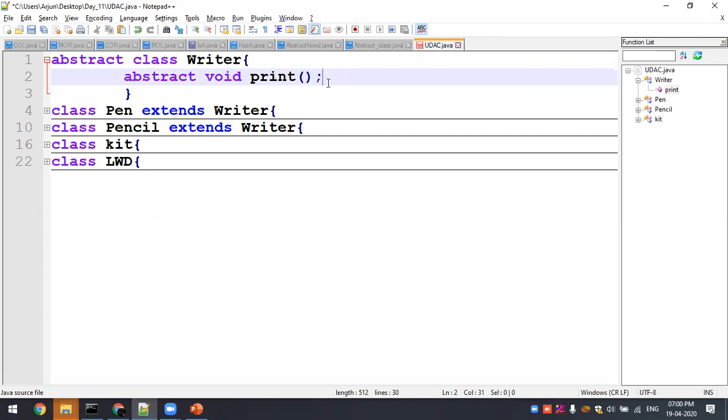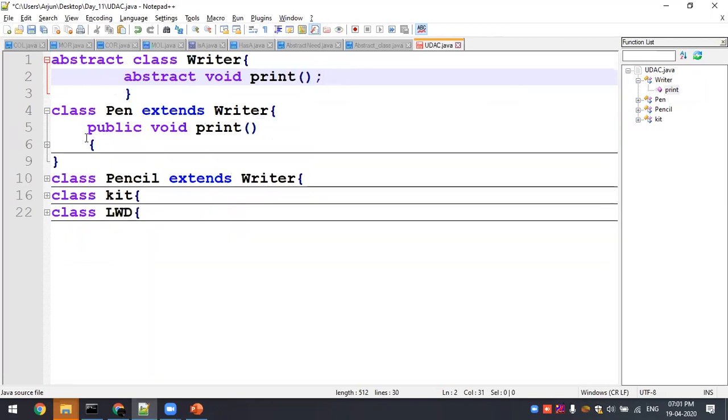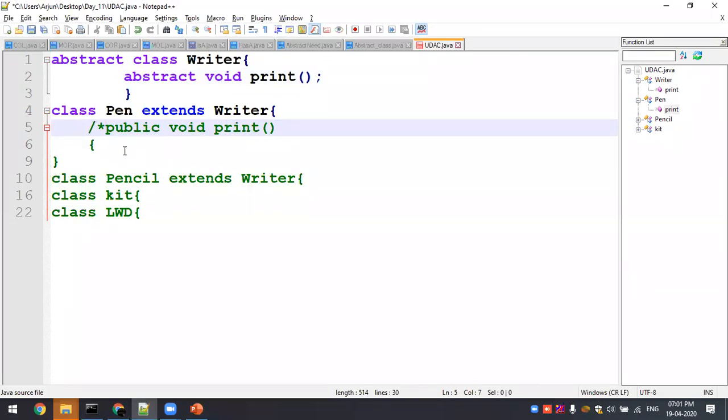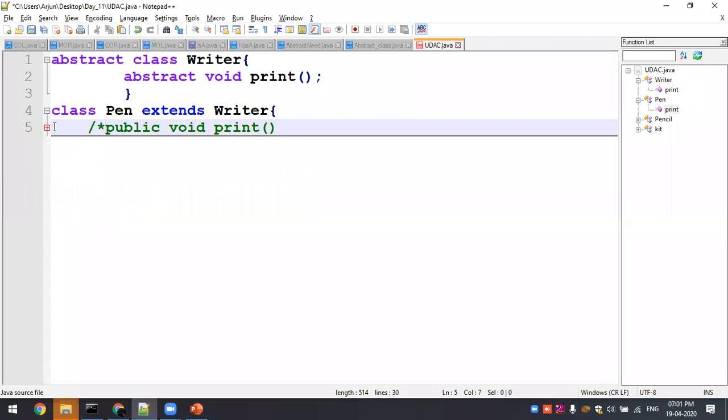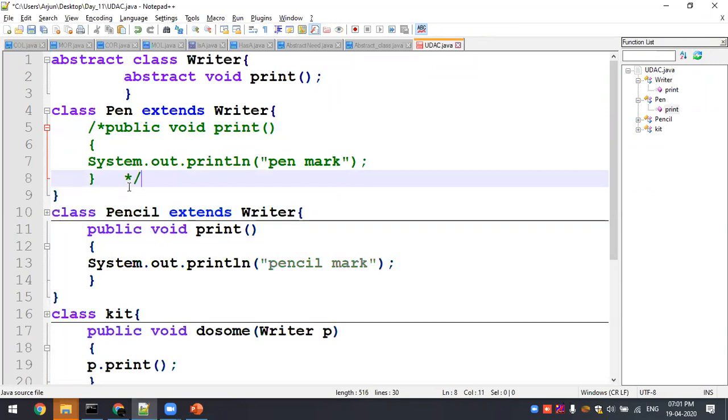Suppose here zero definition is there, but I failed to define the implementation of this abstract method here and here. I forgot to mention this.